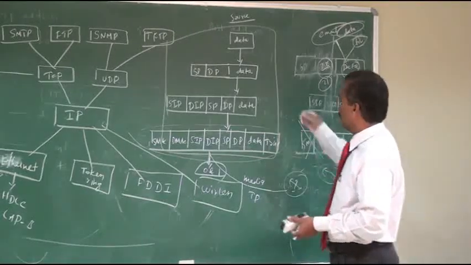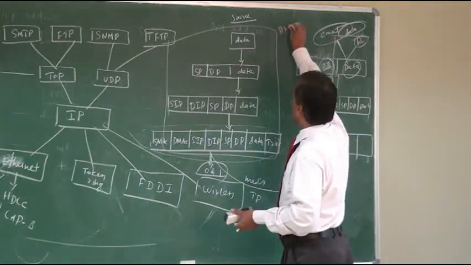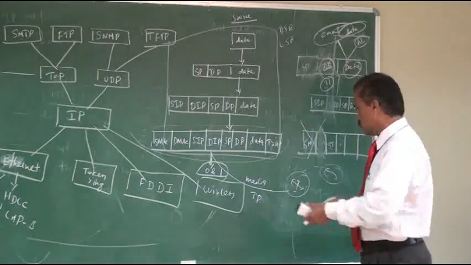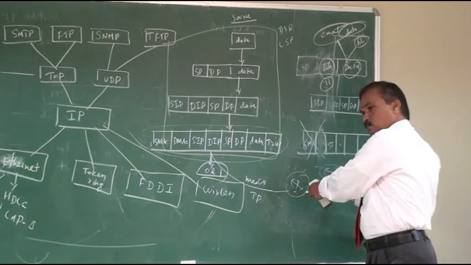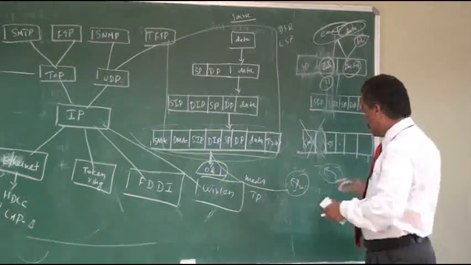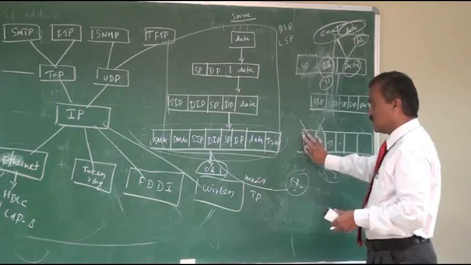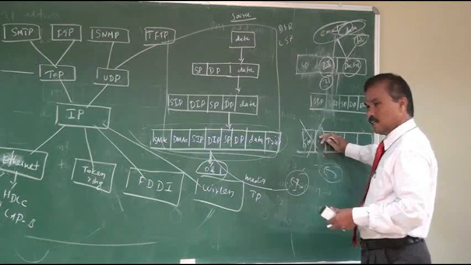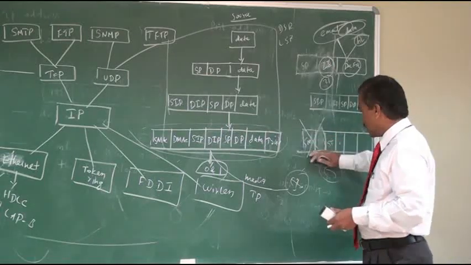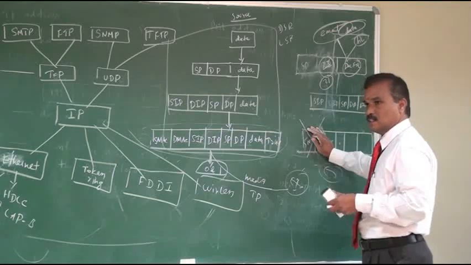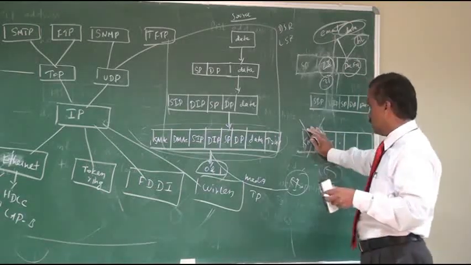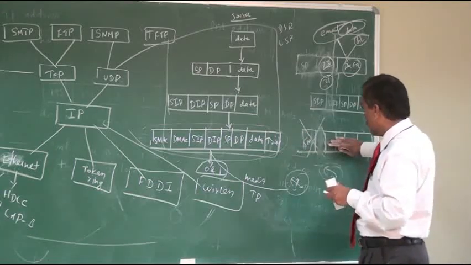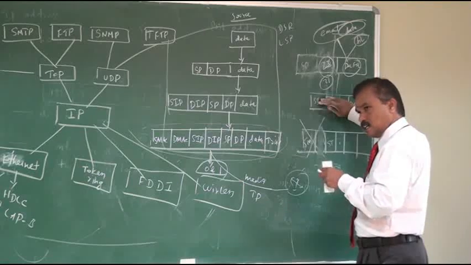We have routing algorithms, like the distance vector routing algorithm and the link state routing algorithm. So many routing algorithms are there. Using those routing algorithms, the data is forwarded and reaches the destination system. In the destination system, the network access layer receives the data. It checks the MAC address. If the MAC address is okay, we are the authorized system to receive the data, so it strips off the source MAC and destination MAC.